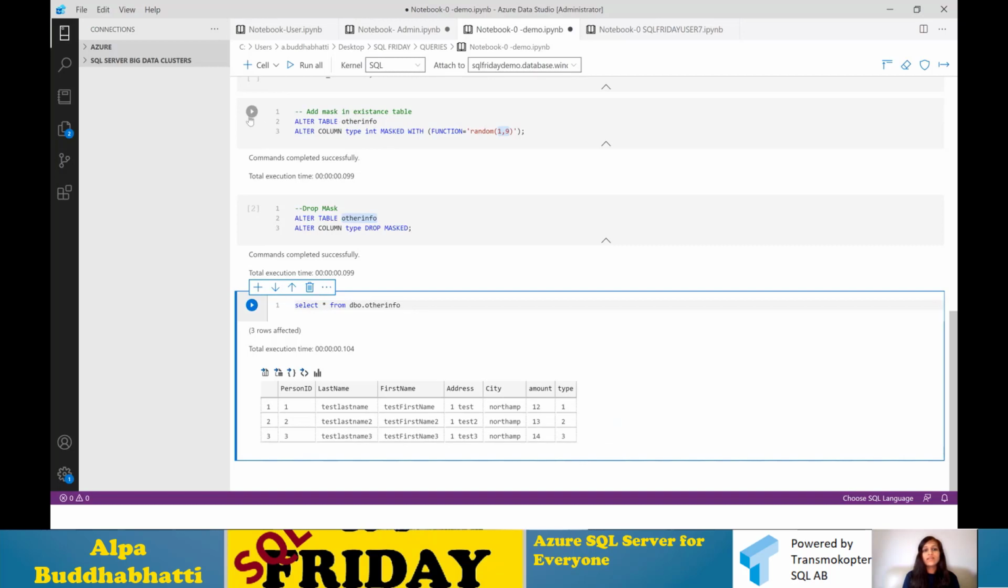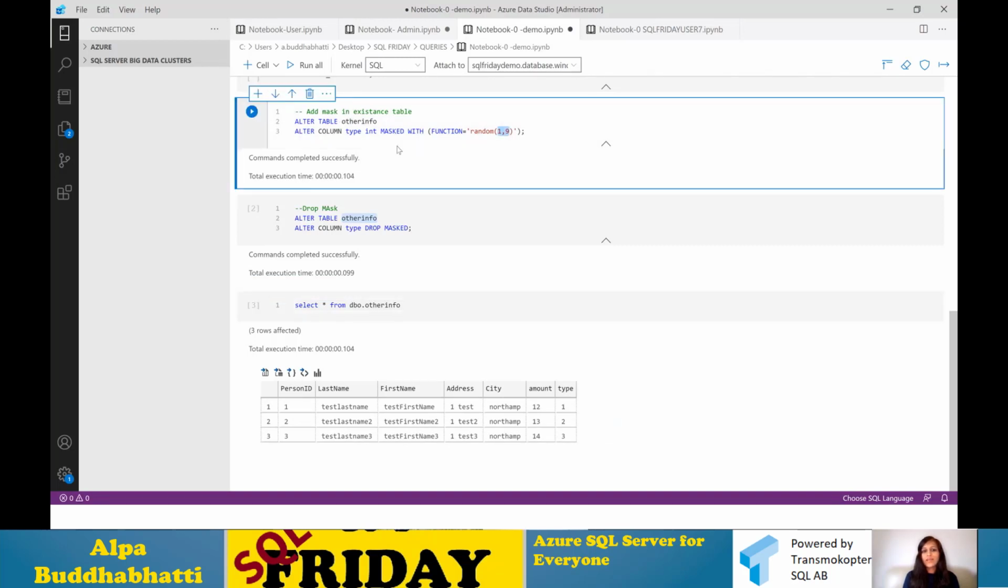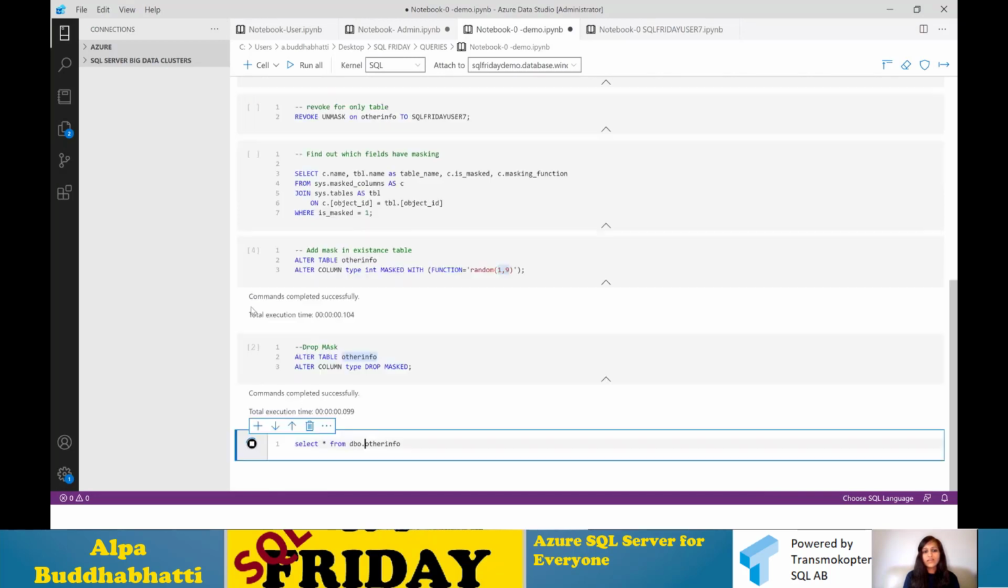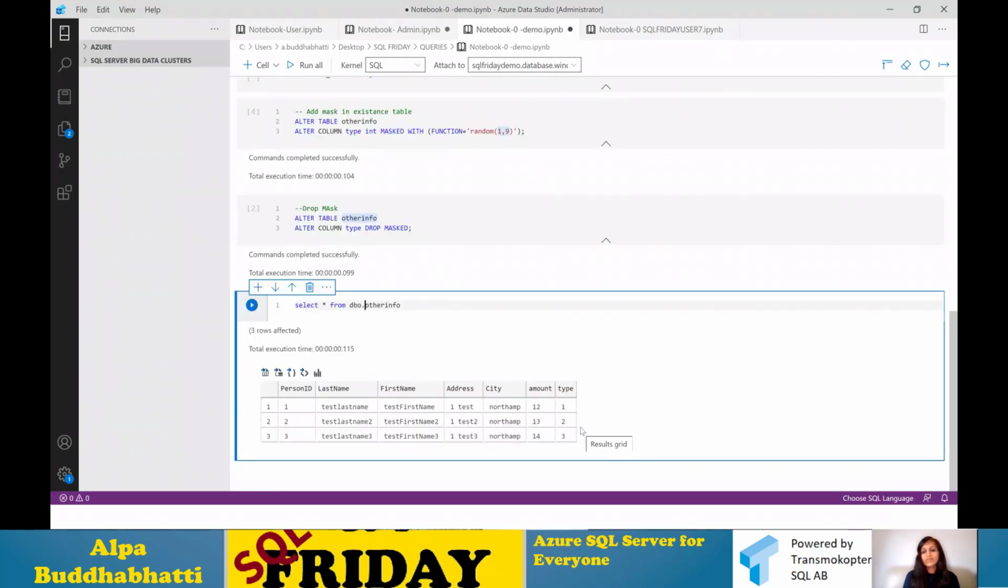But if I add it, it applies it and it's a random number. And when I run it, it will show a random number. But at the moment, the original and random number are the same, but generally it won't be. So that way you can add a mask and you can remove a mask from an existing field as well.